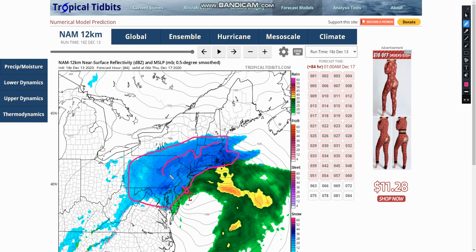The heaviest snow, at least at the 1 a.m. time frame, is in this area, all the way from parts of New York onto Long Island, Massachusetts, Connecticut, Rhode Island, and Pennsylvania and New Jersey. But the extreme heaviest is back by Boston and Massachusetts.